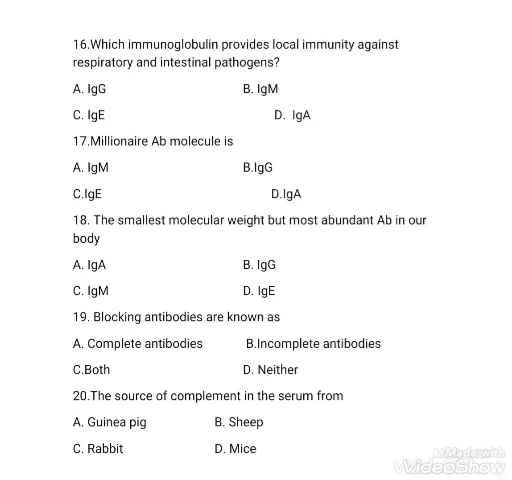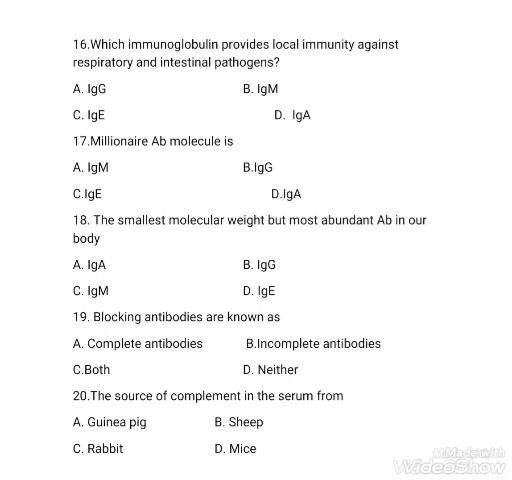Next question. Which immunoglobulin provides local immunity against respiratory and intestinal pathogens? IgG, IgM, IgE, IgA. The right answer is option D, IgA, which provides local immunity against respiratory and intestinal pathogens. Next question. Millionaire antibody molecule is IgM, IgG, IgE, IgA. The right answer is option A, IgM.